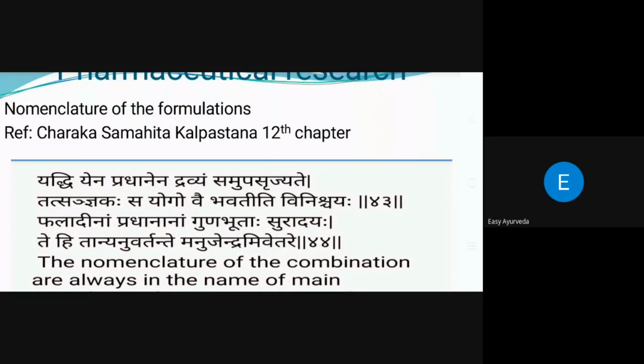Now here I am going to write about the nomenclature of the formula. How are we able to do the nomenclature of the formulations? How have our acharyas done the nomenclature? For that purpose, one reference has been mentioned in Kalpasthana, 12th chapter.